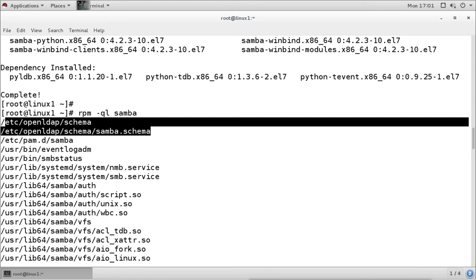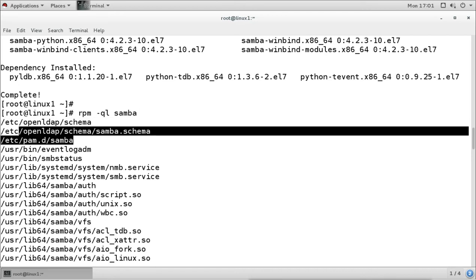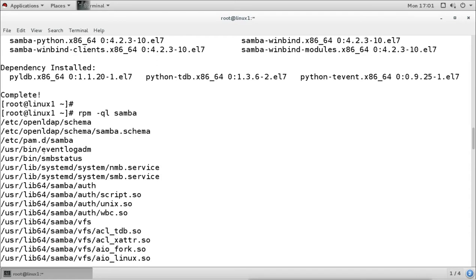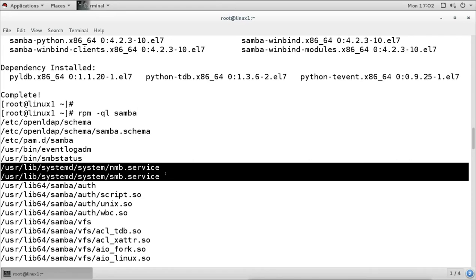Then these are for the schema, and these are for different configuration. We have these commands to check the SMB status, and these are the main services we have, SMB and NMB. These are the two important services for Samba. So if you want to configure and run the server, then we have to make sure these two services, NMB and SMB, are running.